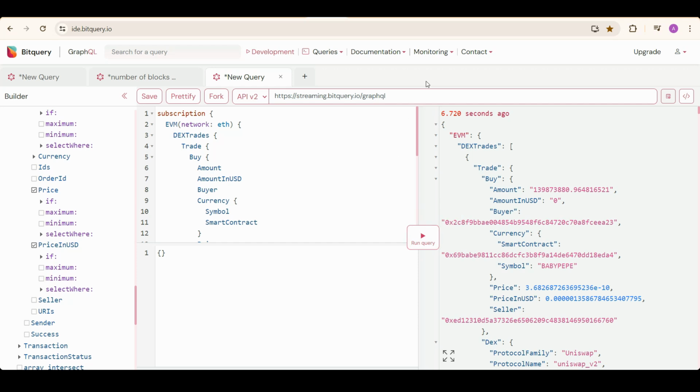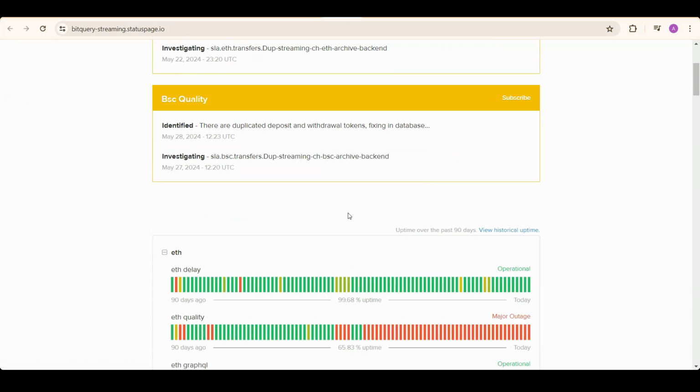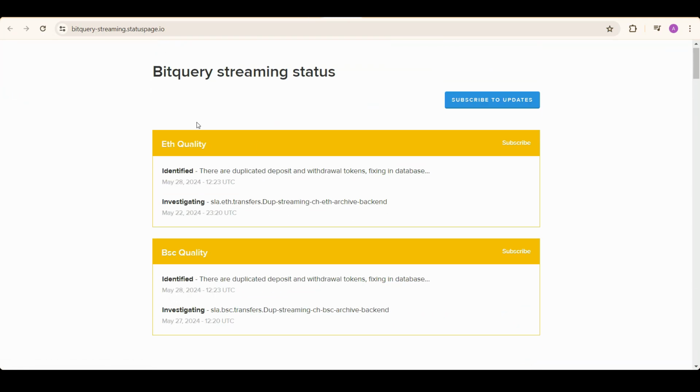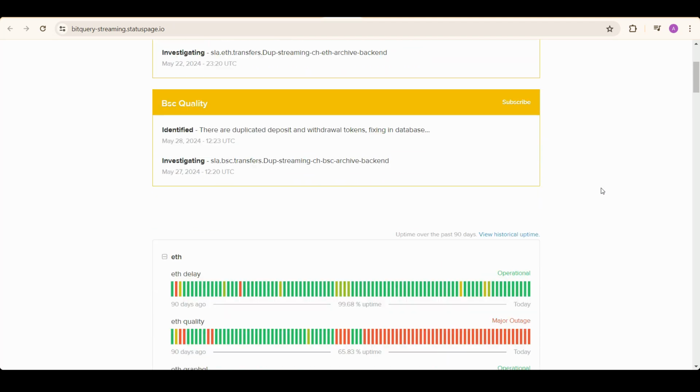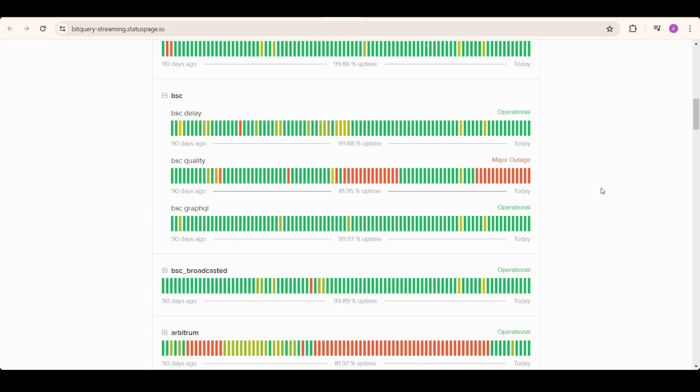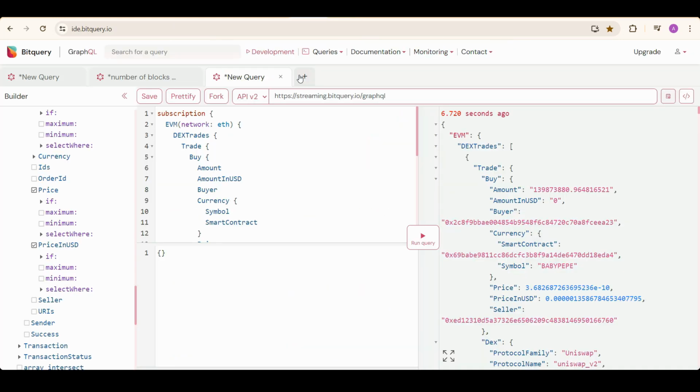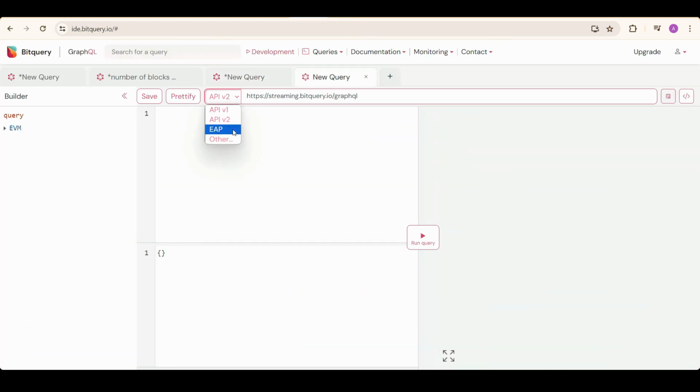You can also check the API status in here. Click on monitoring. You can click on API v1 and also API v2 status. And we also have one more thing called EAP. I'll tell you in a sec what EAP is. So these are the API v2 statuses. BigQuery streaming status: BigQuery streaming is basically for API v2, as API v2 also uses subscription queries and gives us real-time data. So now let's get to EAP.